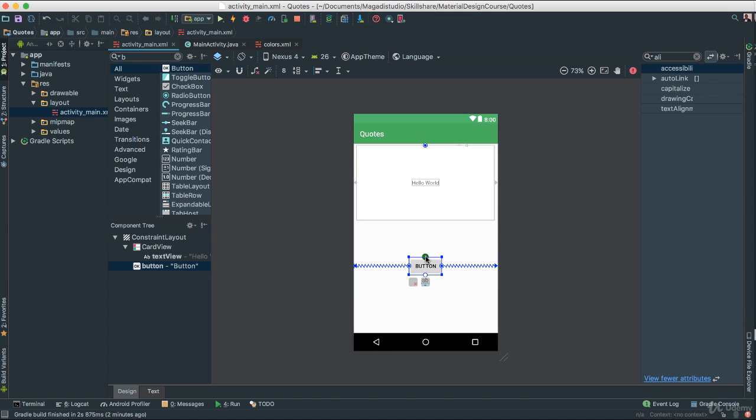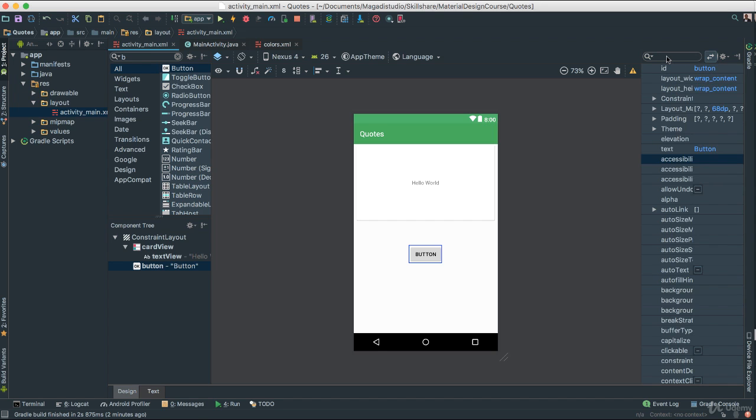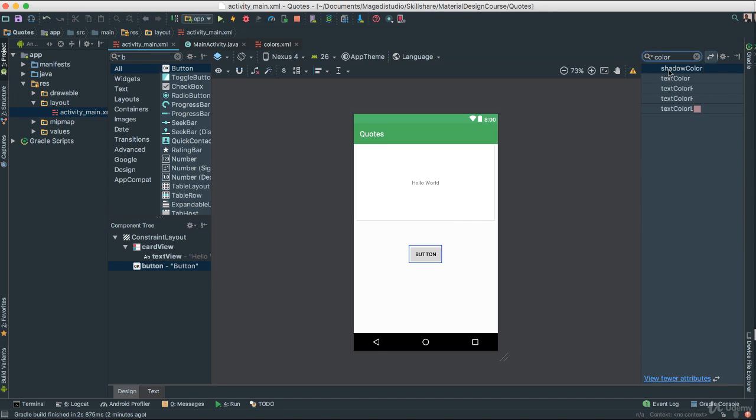So I'm going to click here at the top, and I'm going to constrain it to our card view. So I'm going to move it a little bit to the bottom there. That looks very good. Let's change the color because this is too mundane. I don't like this color. Let's click here. Let's clear that, and I'm going to type color. In fact, let's say background color. It's just the background. So click there, and let's click here.